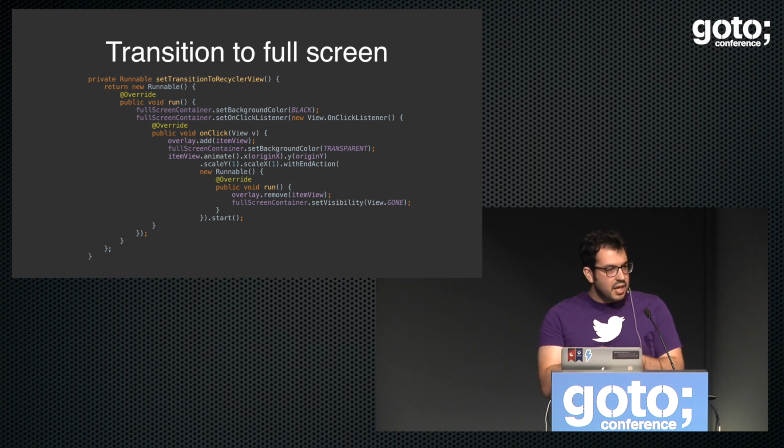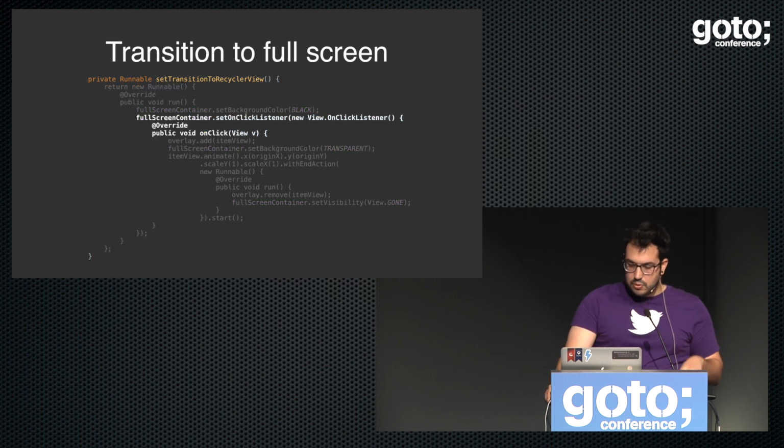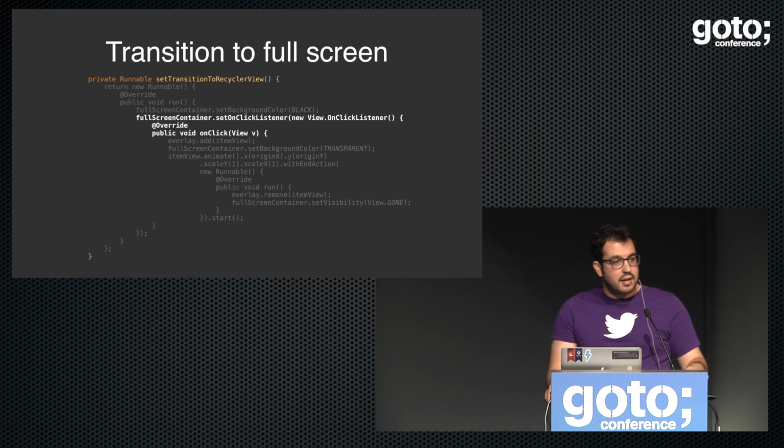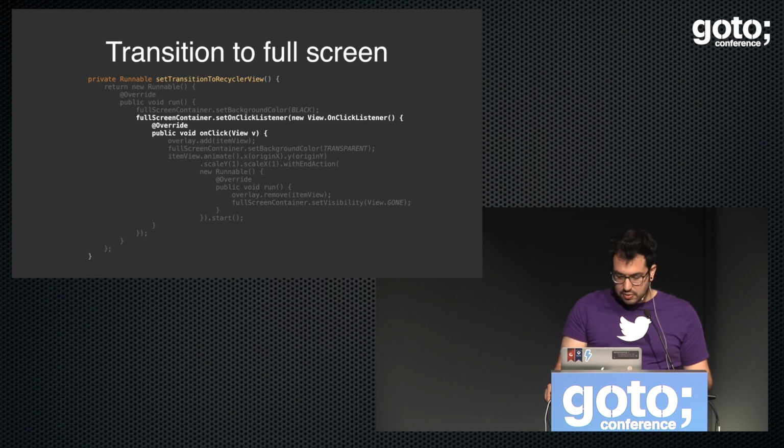And then at the end of the state, when the transition is done, you add that view to the real parent, where we will actually add all the logic to do, if you want to edit that image or change the name of the image or whatever a gallery application does on a full screen image. So when somebody clicks on that full screen image, again, we just have to transition back to the medium recycler view.